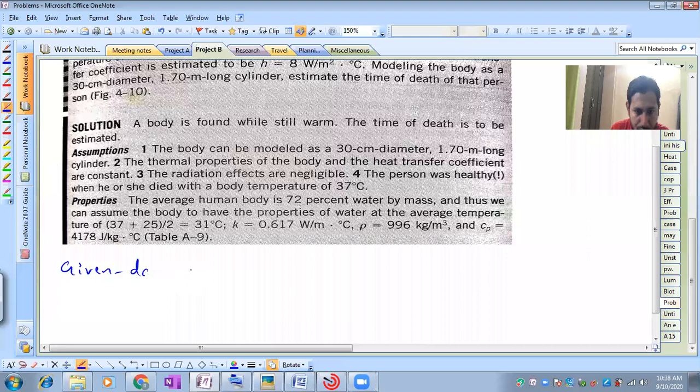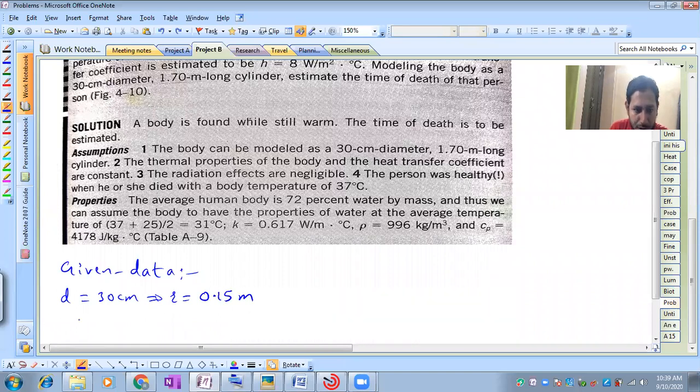With respect to the given data, I can write the diameter of the body, it is 30 centimeter. And from this we can have the radius of the body, which is equal to 15 centimeter, so we can consider 0.15 meter.